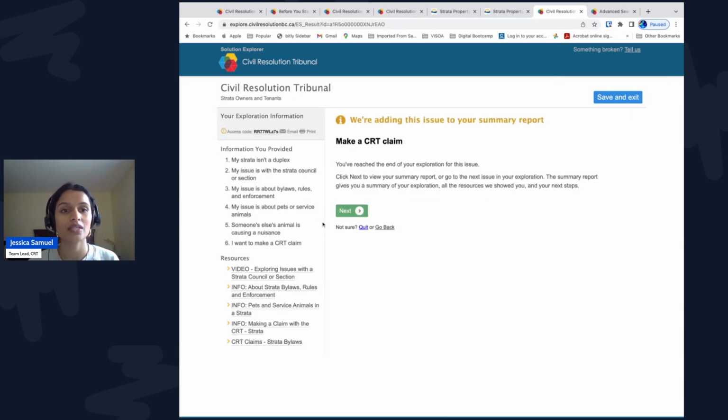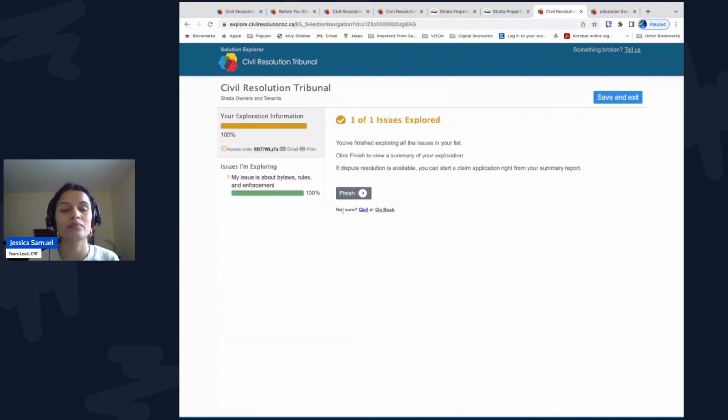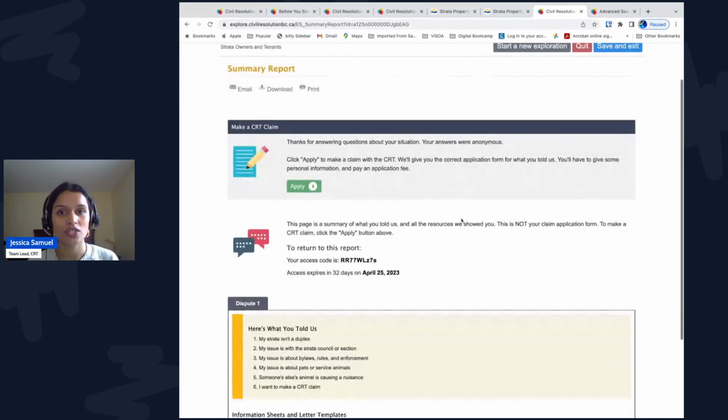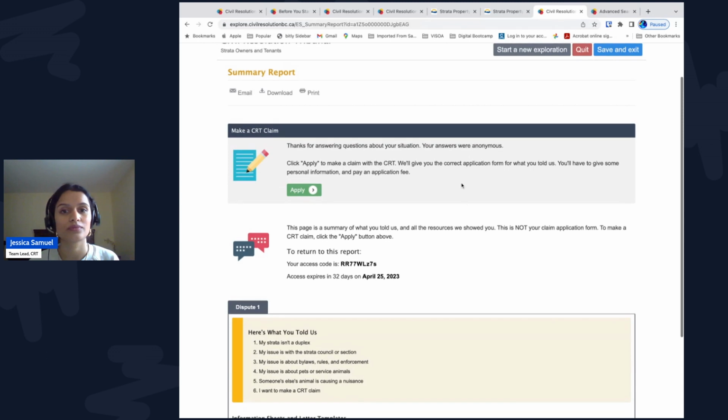We can click Next and then Finish. Now you get a summary report with all the information sheets you came across in your exploration. You can click Apply if you want to make a claim now, or come back here using your access code within 32 days.